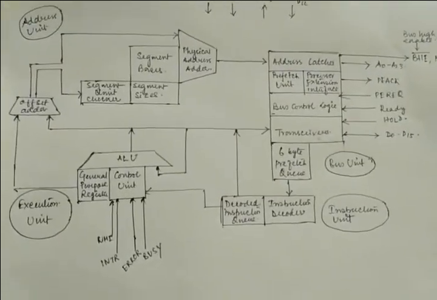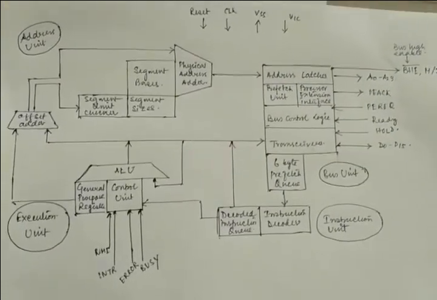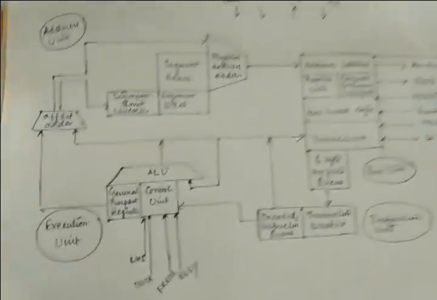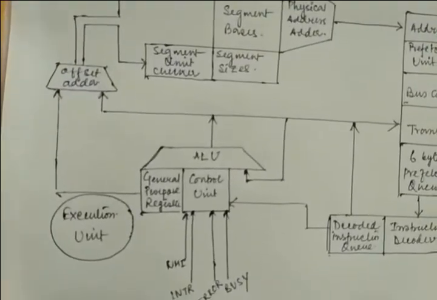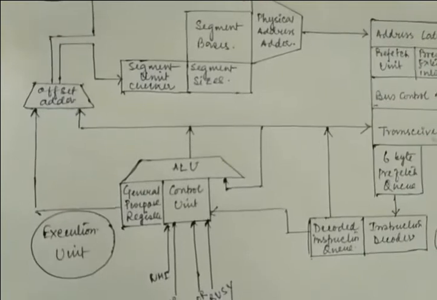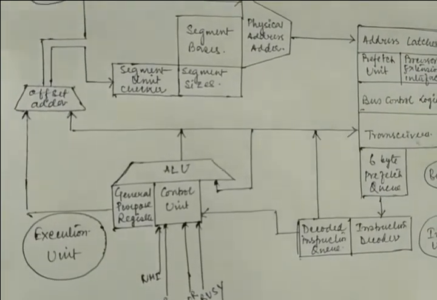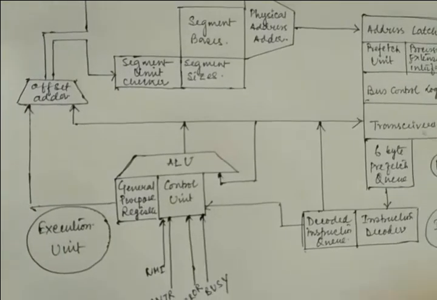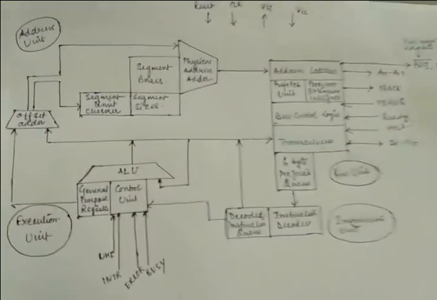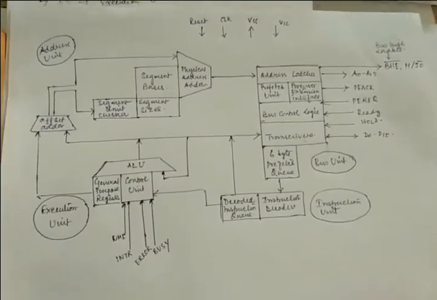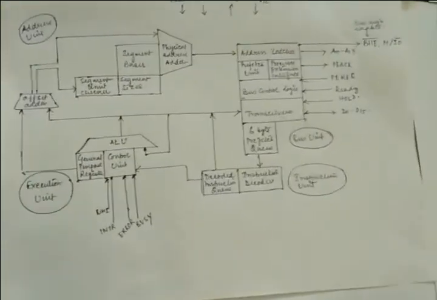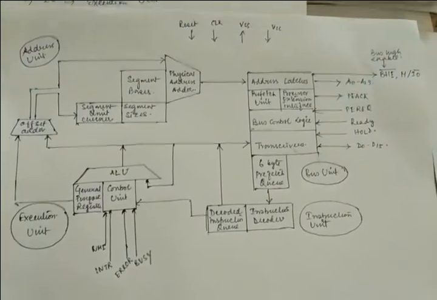So the total architecture is defined in 4 ways: address unit, execution unit, bus unit, and also the instruction unit. Okay, and I must say that all 4 units can work parallelly, right?